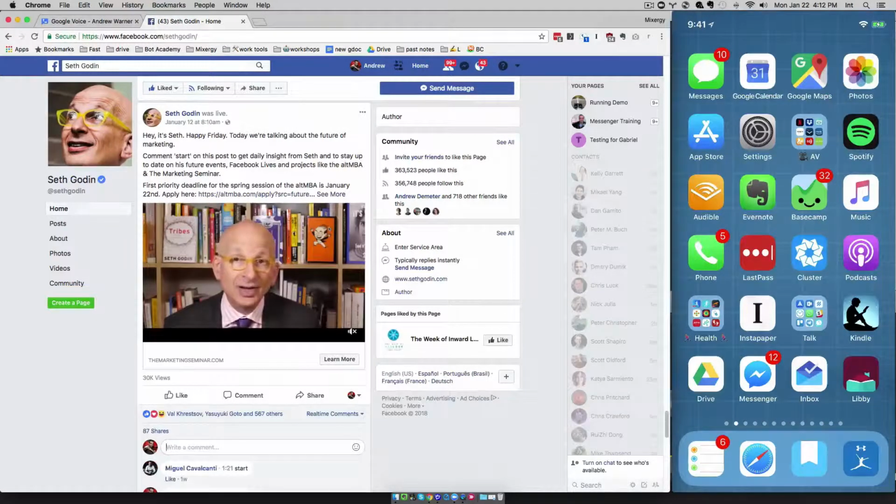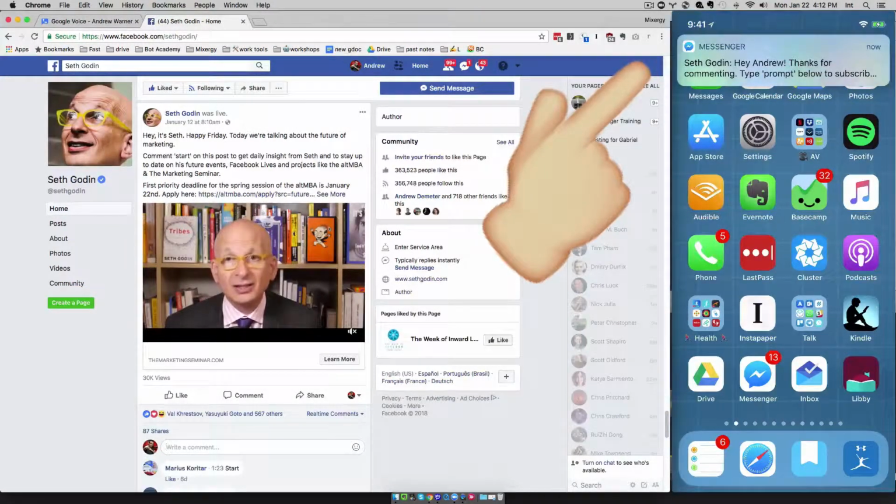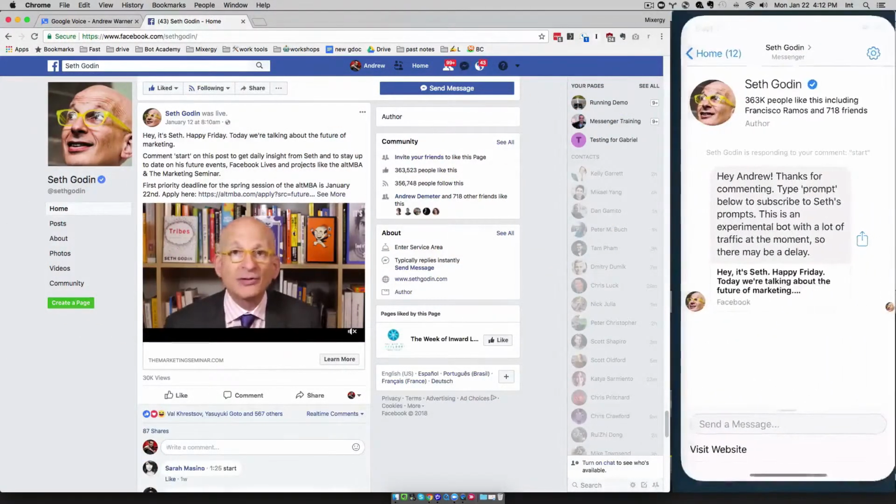And so I comment, and if you take a look at the right side of your screen, you're going to see my phone. Give it a sec. There it is. There's a message from Seth Godin. Well, you know, from his bot, not really from Seth Godin.